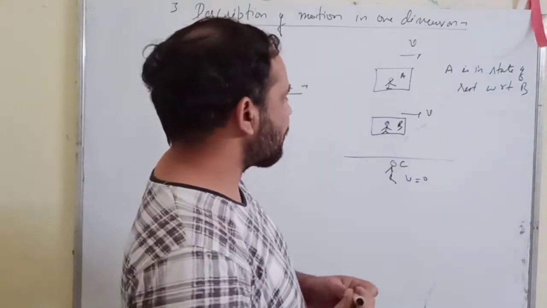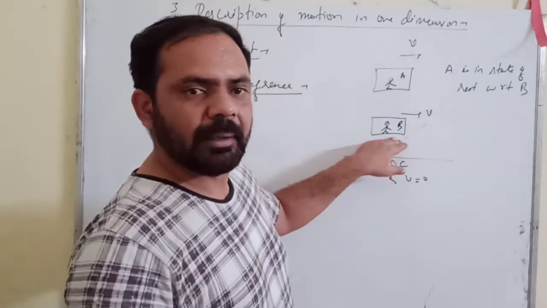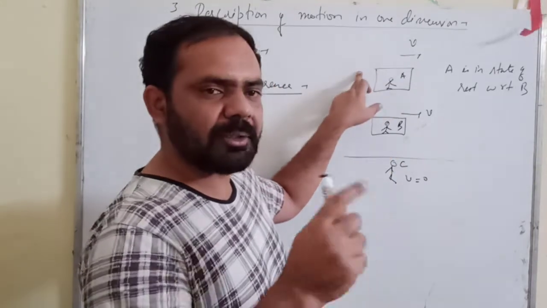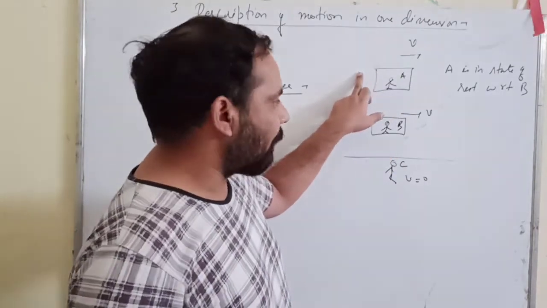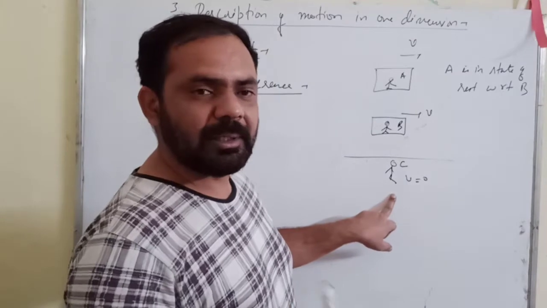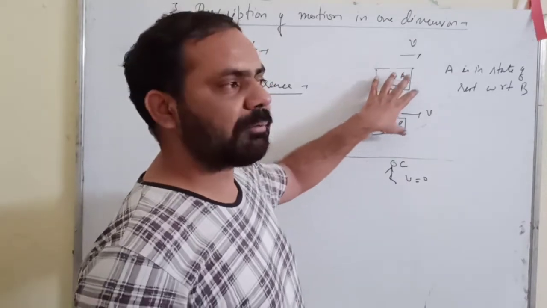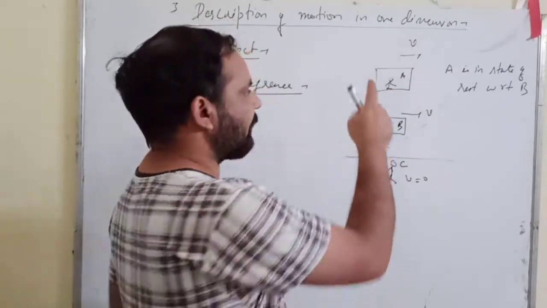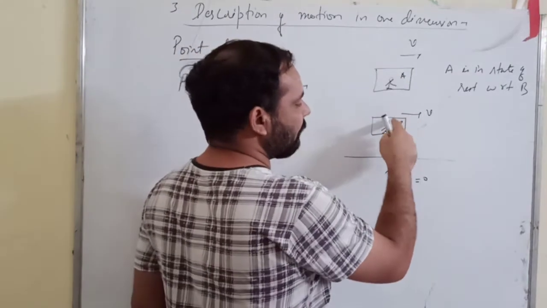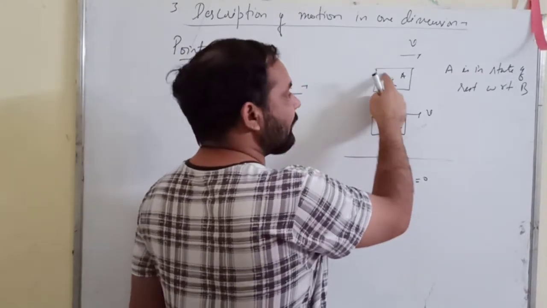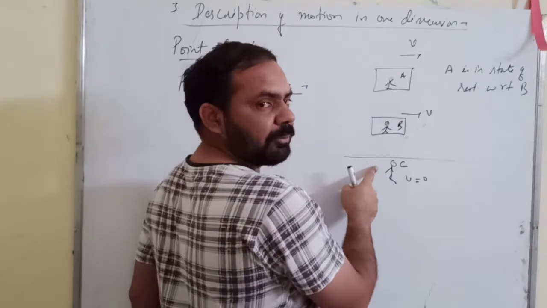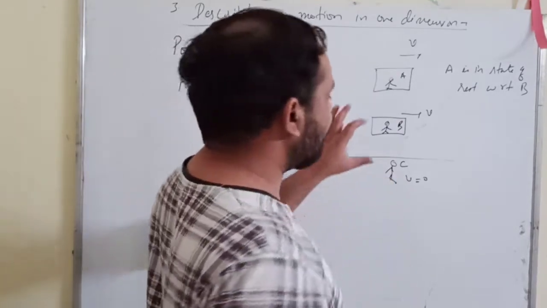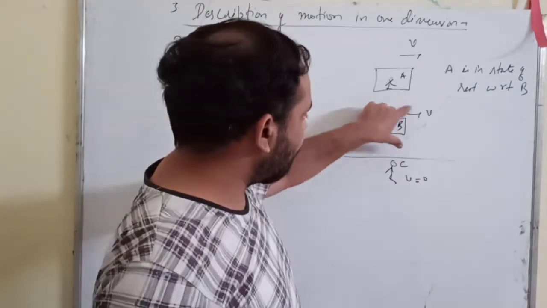So the person sitting in B will feel that A is in a state of rest. But what about C? C will feel that both are moving with some velocity. This person A is in a state of rest with respect to B, but is in a state of motion with respect to C.